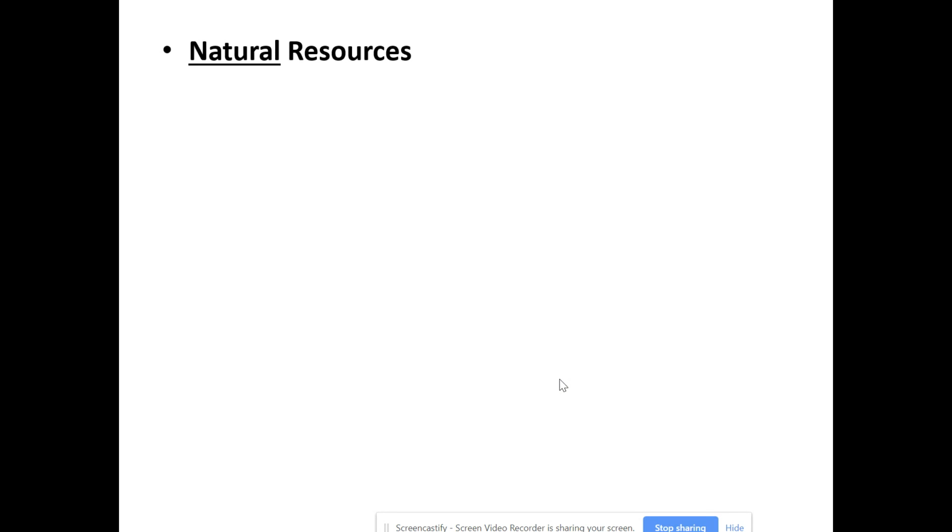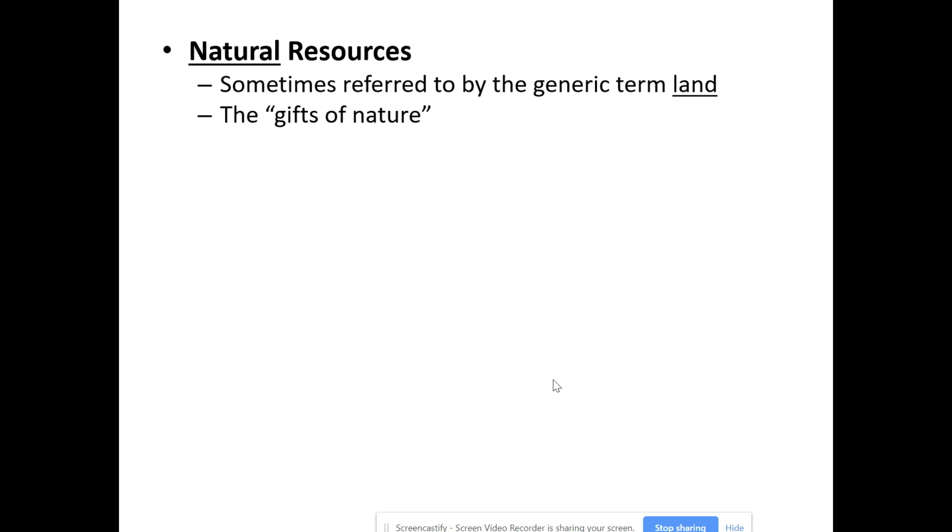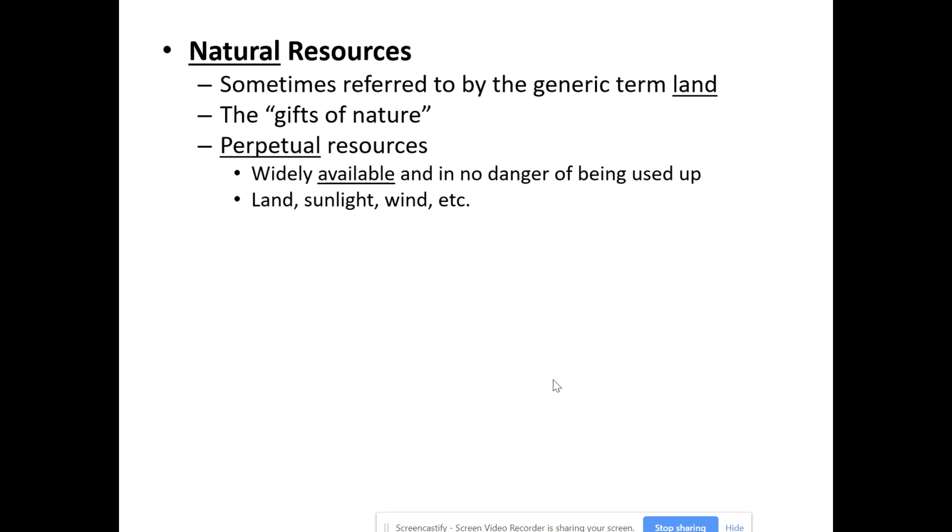The first major category of productive resources are natural resources. Now, these are things provided by nature. Sometimes you hear them referred to as land. It's just a generic term that's been used within the field of economics for decades to refer to the natural resources. They're basically the gifts of nature, the things that you can receive that come from nature.